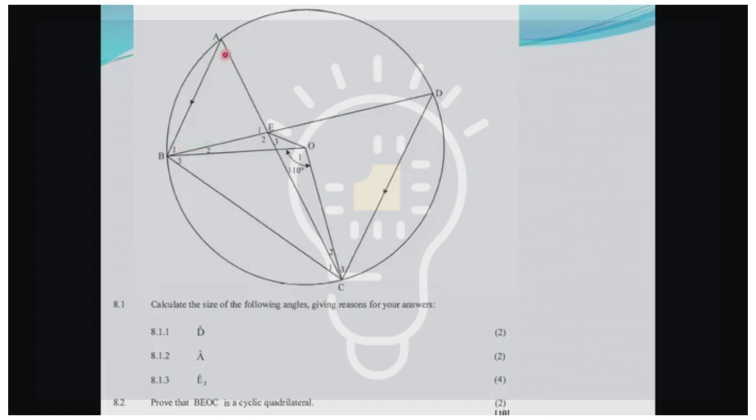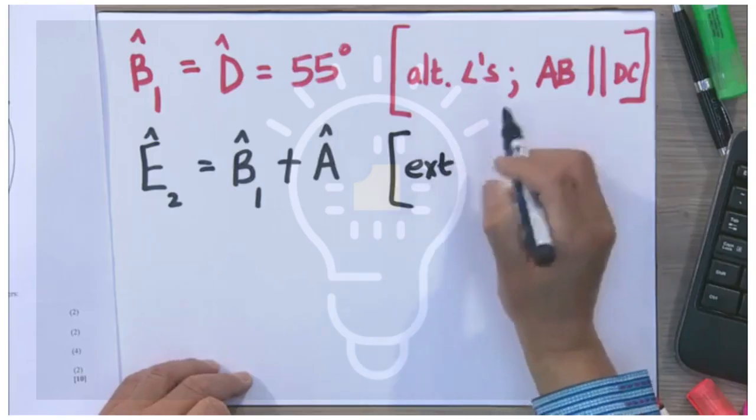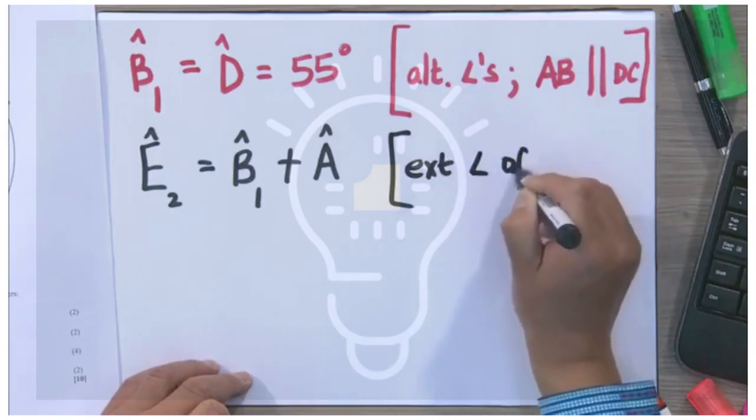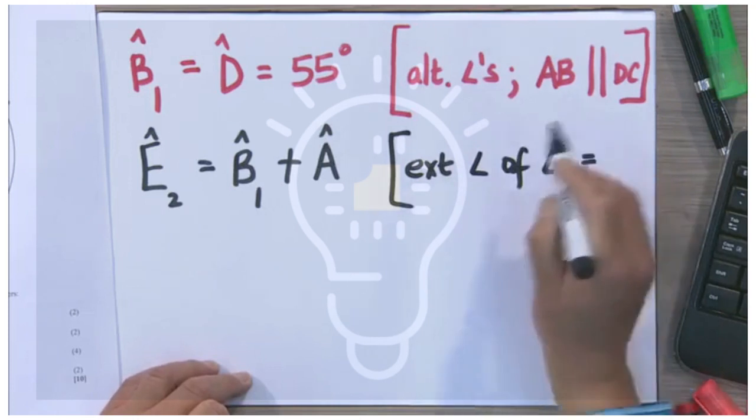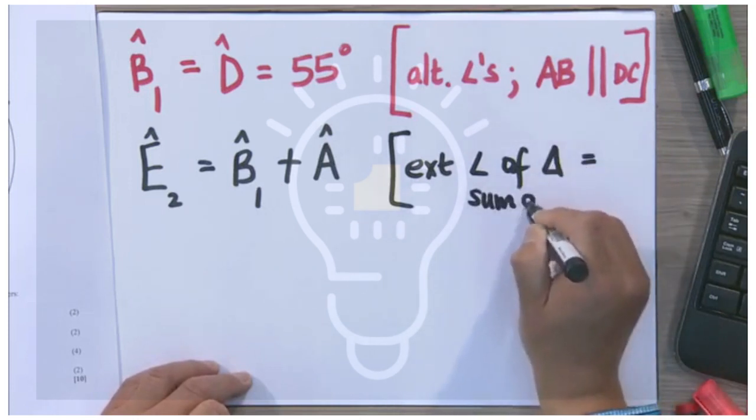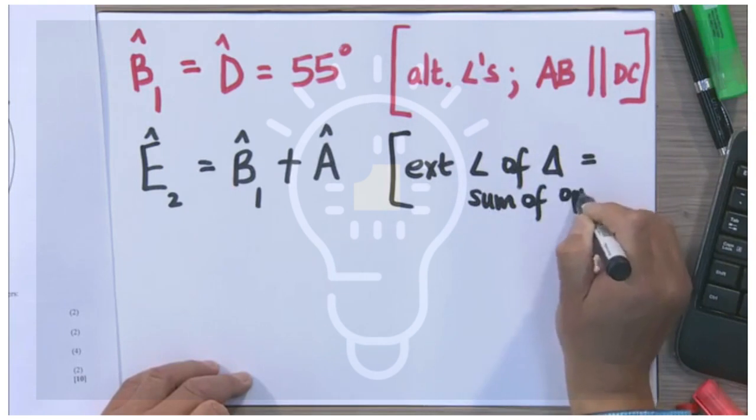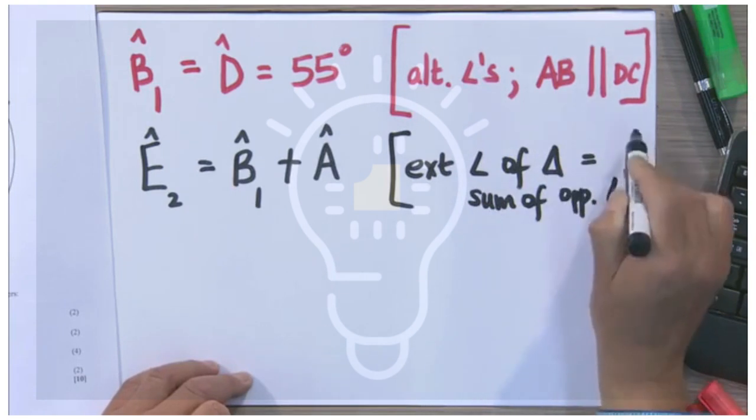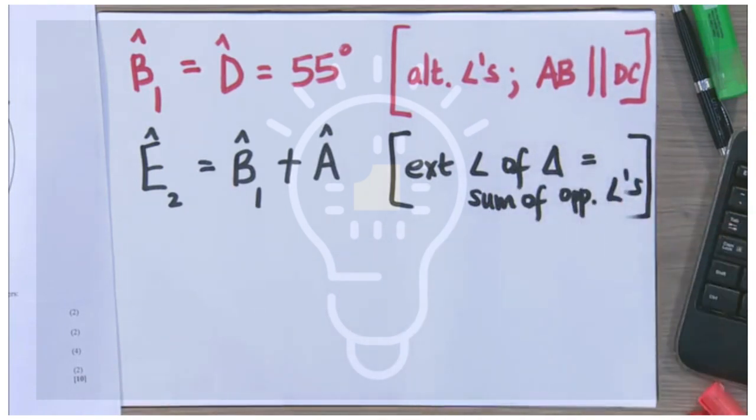You may be saying, yes, but how come? Well, you remember in grade 8, in grade 9, you learned very nicely that the exterior angle of a triangle is equal to the sum of the interior opposite angles. So we write that down. That's the exterior angle, right? Exterior angle of a triangle, and that is equal to the sum of the opposite angles. That's what we do. Right, so we've got that down.